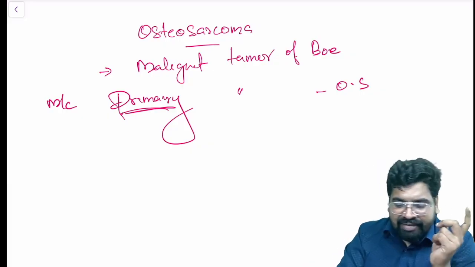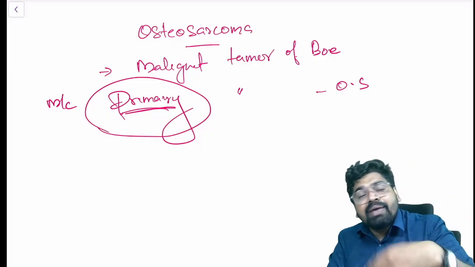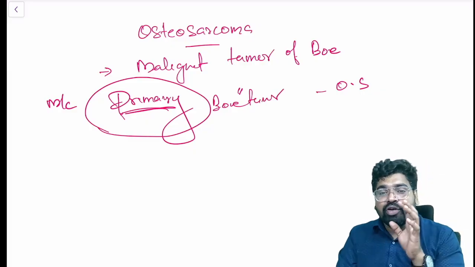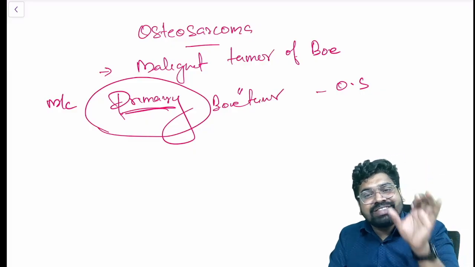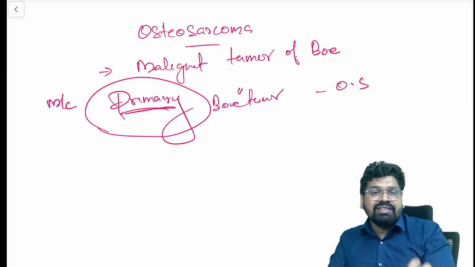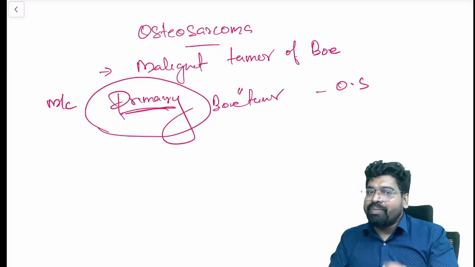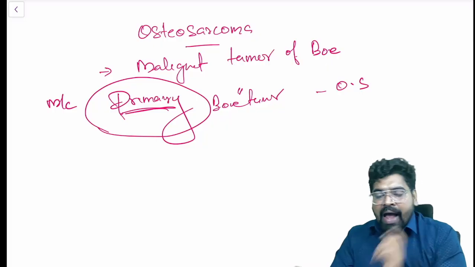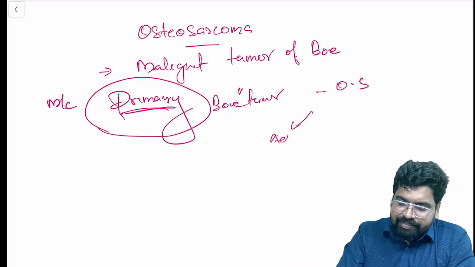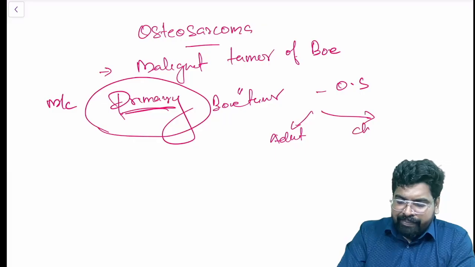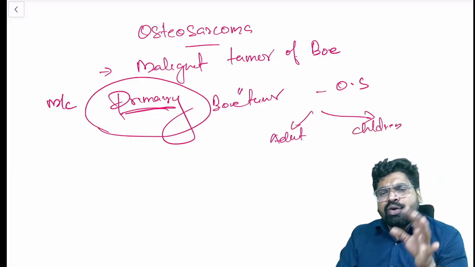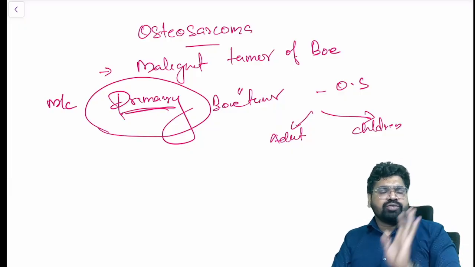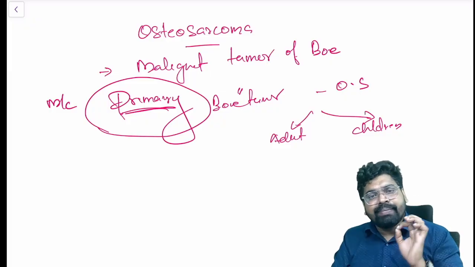But if they ask this term, primary bone tumor, primary bone tumor means the cells primary to your bone, that is your osteoblast. The most common primary bone tumor is osteosarcoma, either in the adult or in children. Primary bone tumor in children is again osteosarcoma. Primary bone tumor in the adult is osteosarcoma. So just look for the term primary.